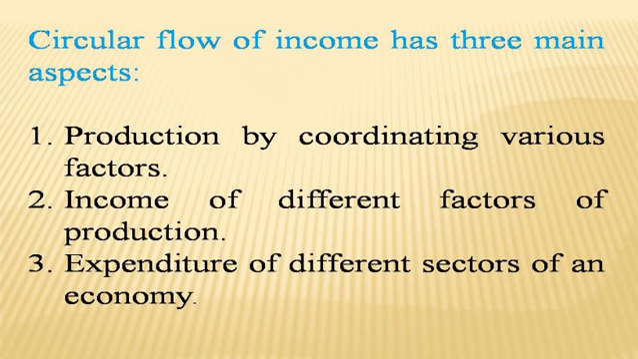So in an economy, part 1 is production by coordinating various factors. The second one is the income paid or earned by the various factors of production, and finally the expenditure side, that is expenditure of different sectors of an economy. So these are the three main aspects in circular flow of income.